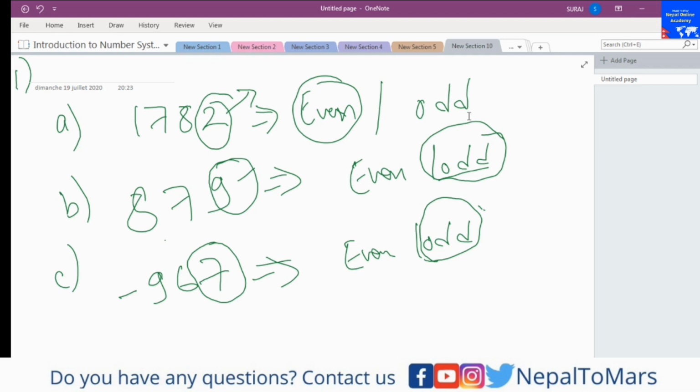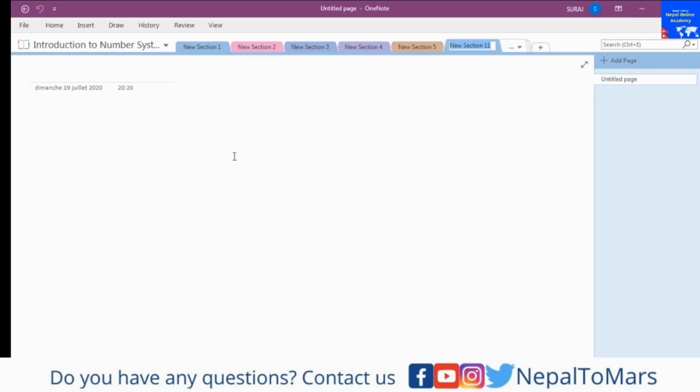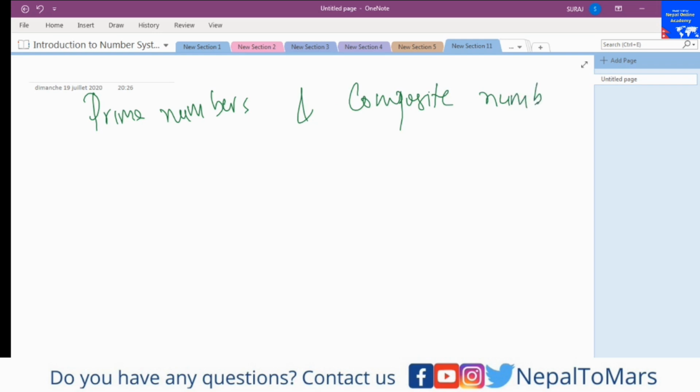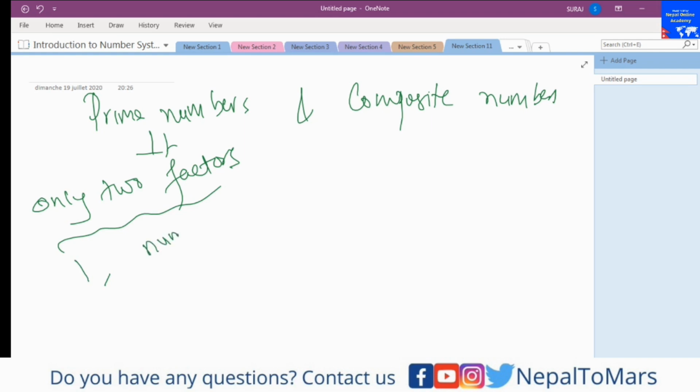The next topic I'm going to cover is prime numbers and composite numbers. What is a prime number? If a number has only two factors, that means if a number is divisible by only two numbers, then the number is a prime number. What are the numbers? 1 and the number itself.